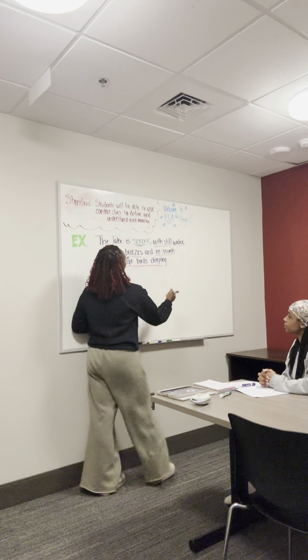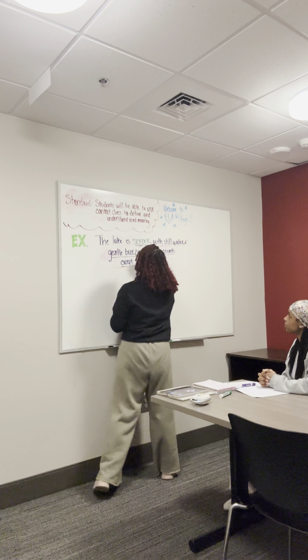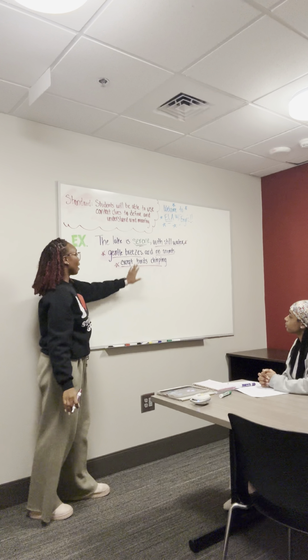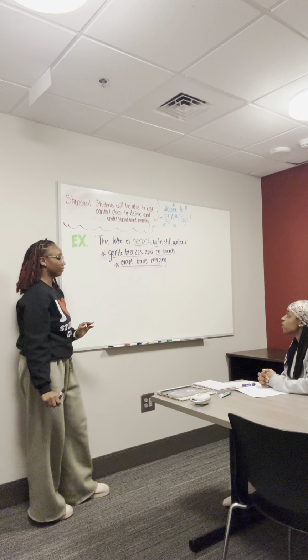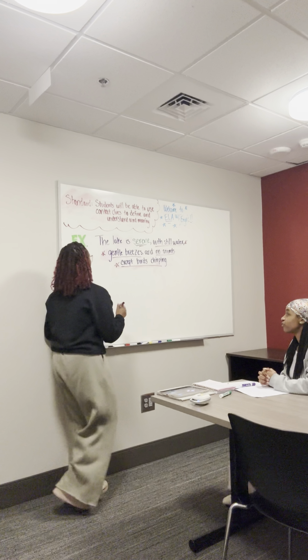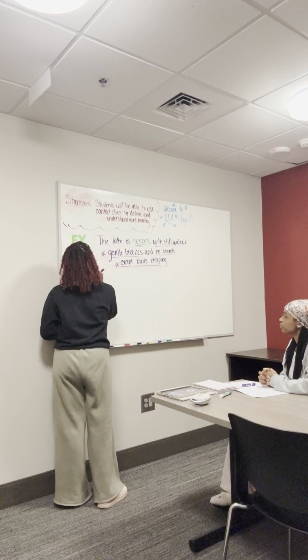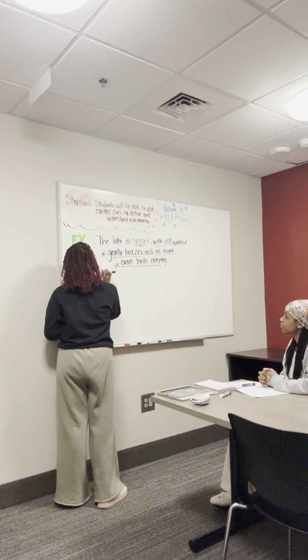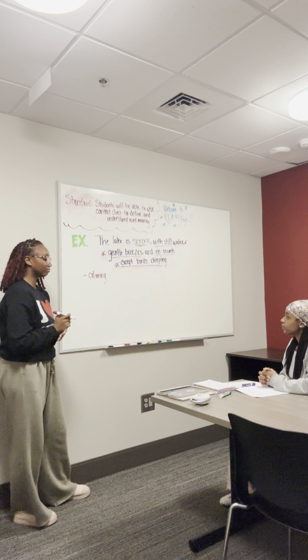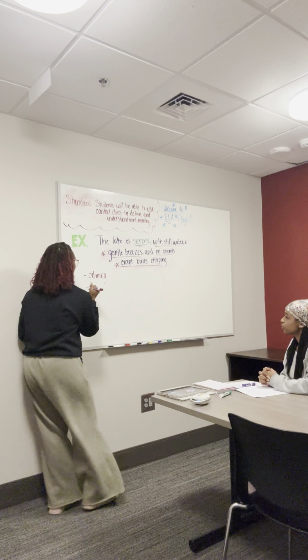So, with these three context clues, what are we able to infer about the word serene? I'm able to infer that the word serene might mean that it's calming. That's a good word. Any other words that might come to mind? Maybe peaceful.